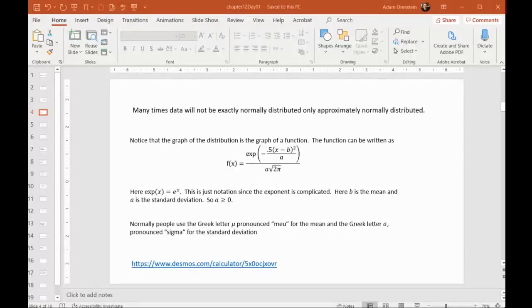I think what might be better, personally, is to show everyone how to graph it using Desmos. That's actually where this link is supposed to take you. I found it online. I do know how to make it, but there's something in Desmos that you can use to graph it. But before we get to that, let me just show you this.